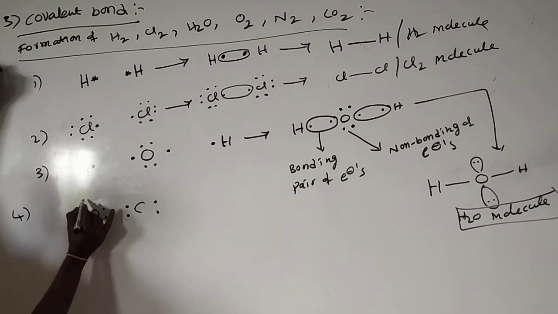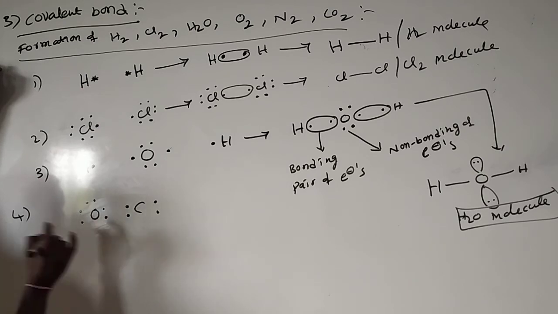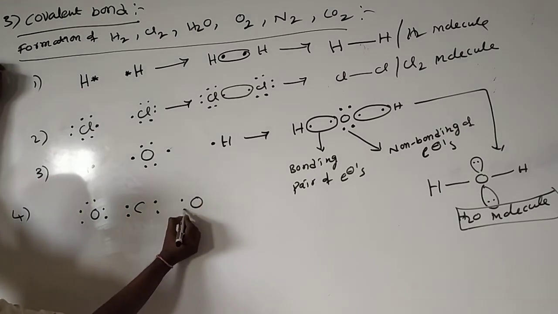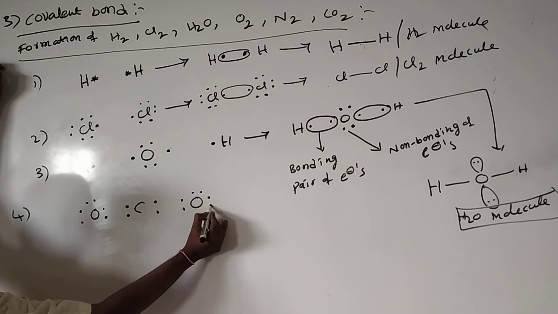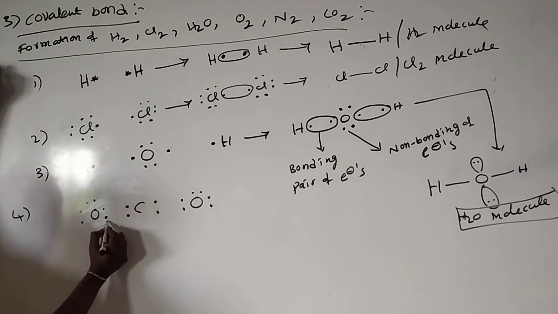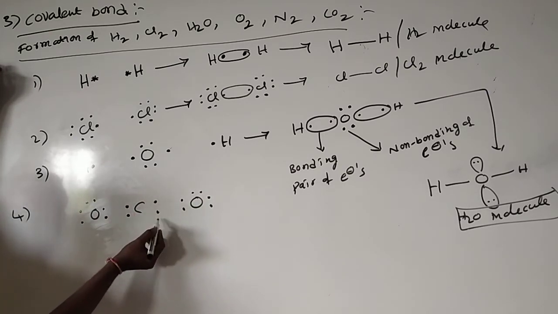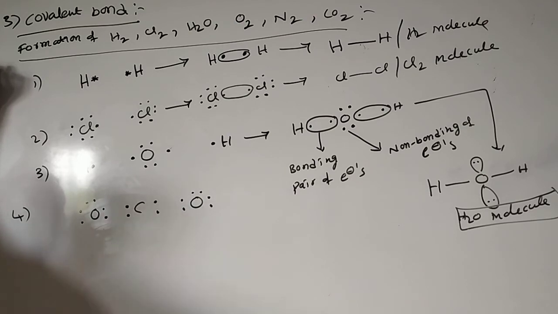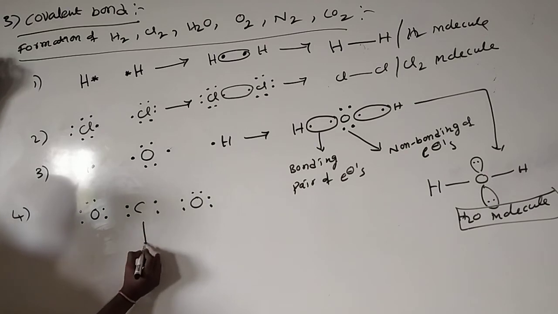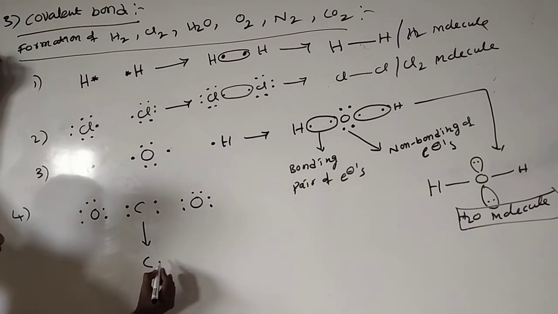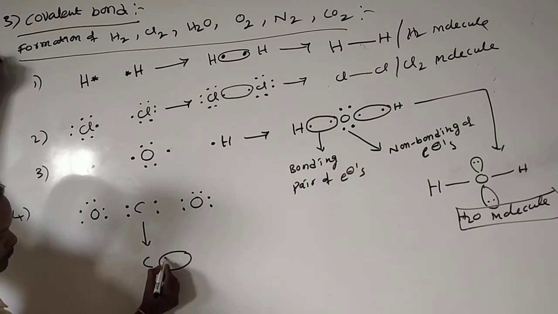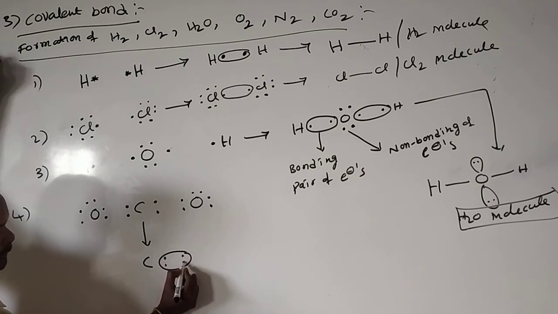Oxygen forms two bonds, and this oxygen also forms two bonds. This oxygen donates 2 electrons, the other oxygen donates 2 electrons, and carbon donates 2 electrons, total 4 electrons. And how does bonding take place? See here, carbon: one is a pi bond and one is a sigma bond.